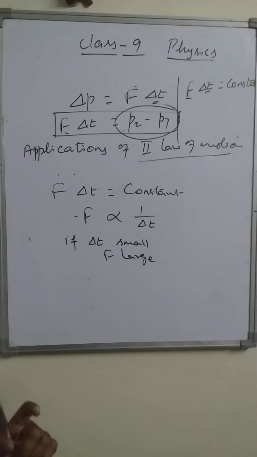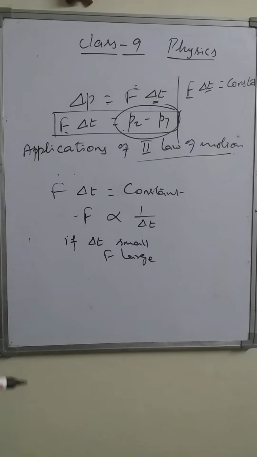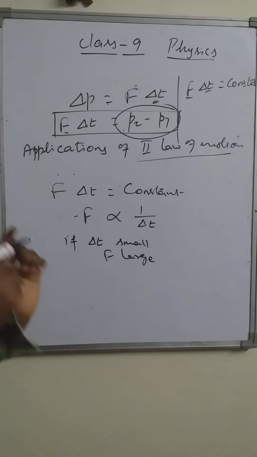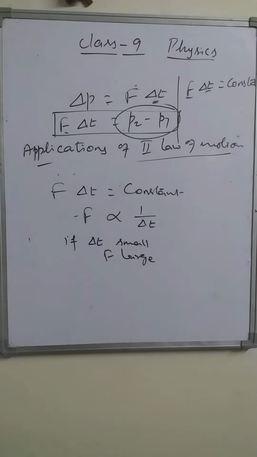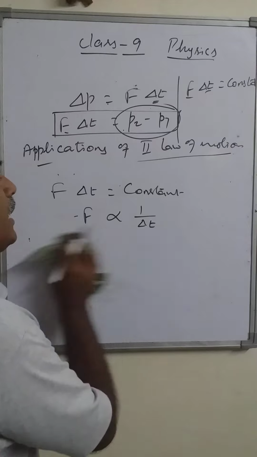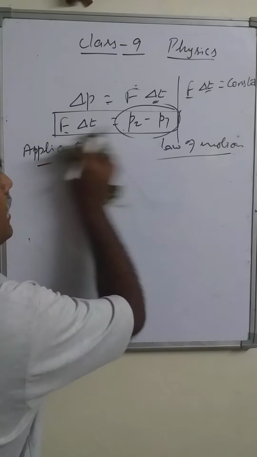So here the question is framed like this: a cricket player lowers the hand while catching the ball. Why? This is the reasoning question. That is obtained from Newton's second law of motion. One more example. There are so many examples for Newton's second law of motion.